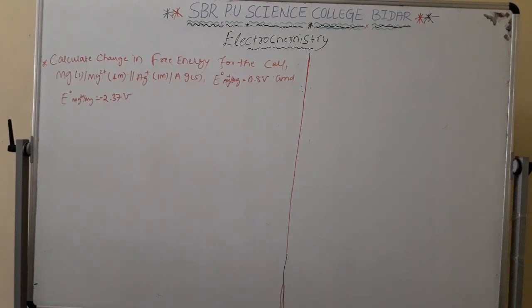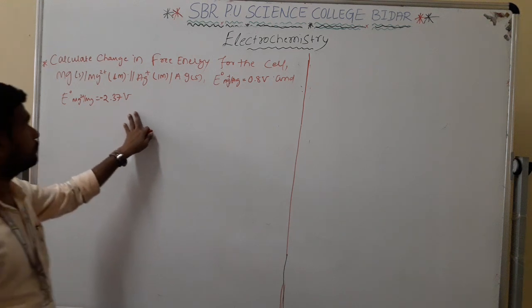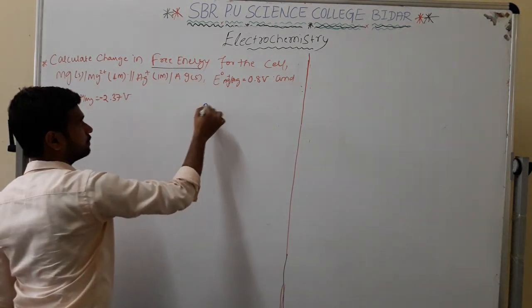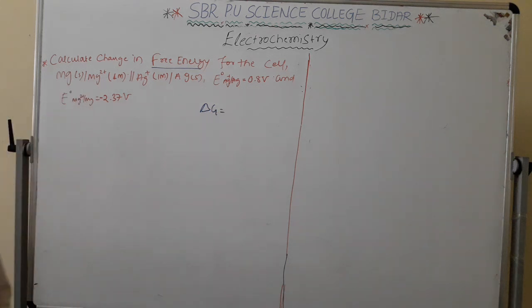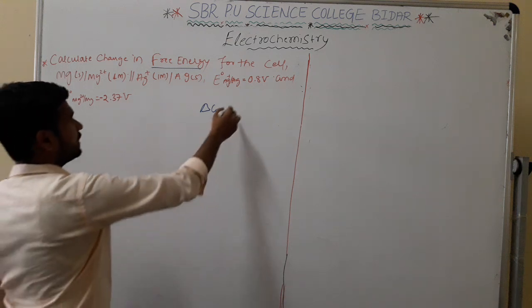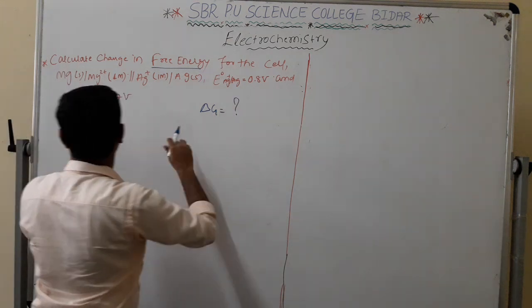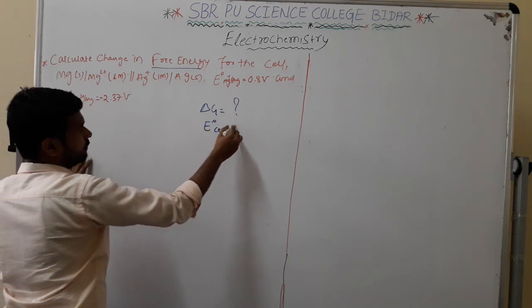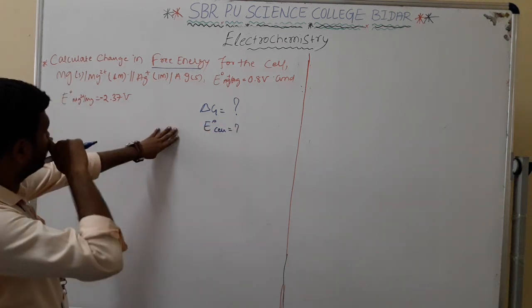Now see the third one. Calculate the change in free energy for the cell. He wanted to ask me delta G. Can you hear my voice? Delta G. Now what is given? He has not given E naught cell also.